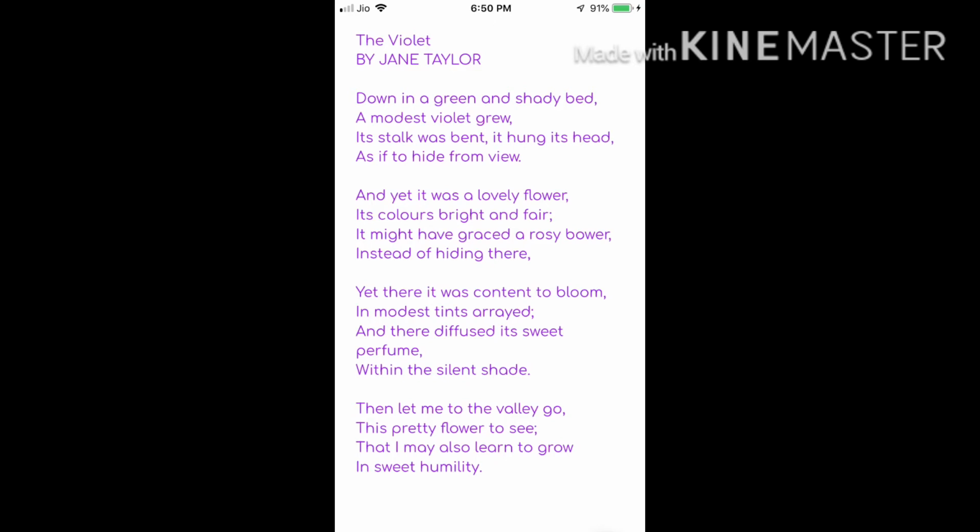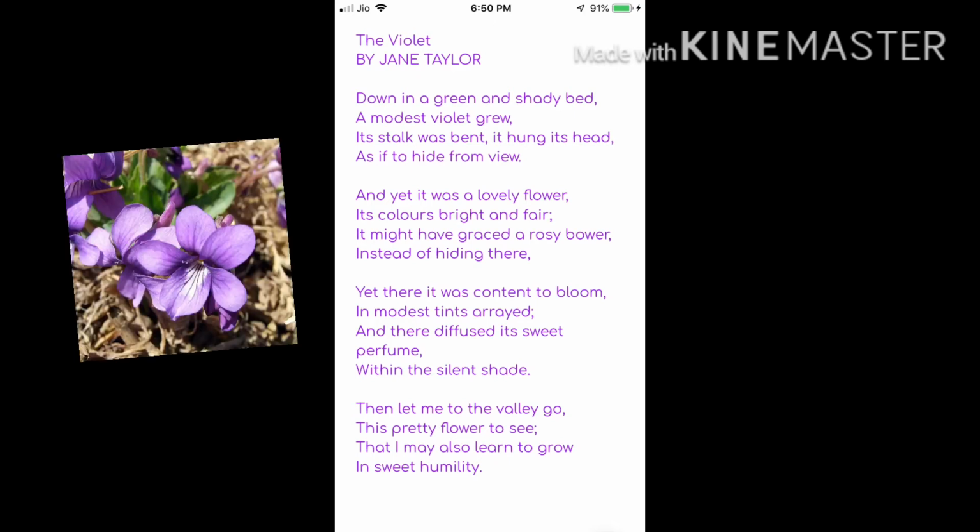But here it's in a shady bed where no one's coming to look at the flower. But still, it has not lost hope. It is diffusing its sweet perfume. The flower does not care wherever it is, but it is doing what it is supposed to do.